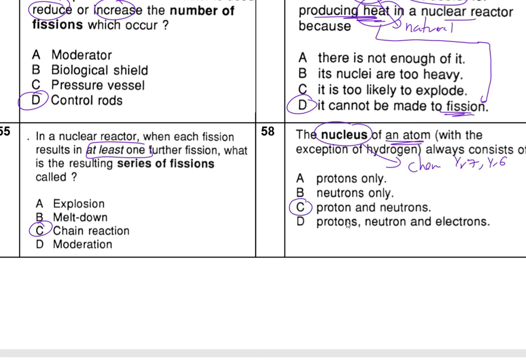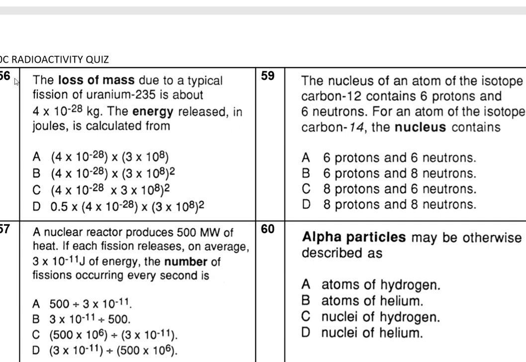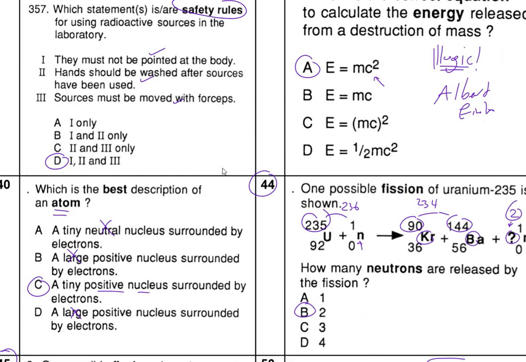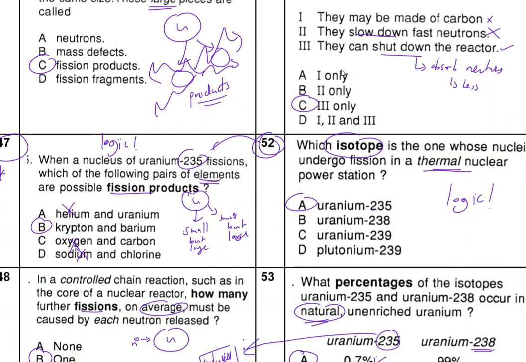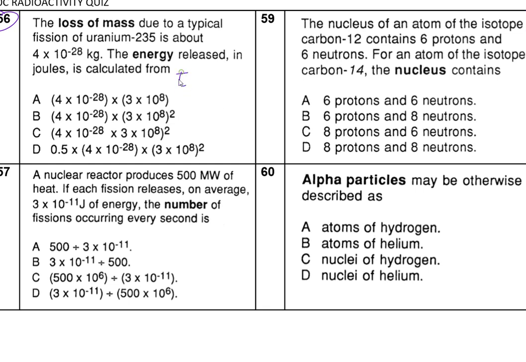Now, how do we know this one? What is this? Go back to question 43, E equals mc squared. We take this and bring it here, so we have E equals mc squared. So what's the m? The m is this one.